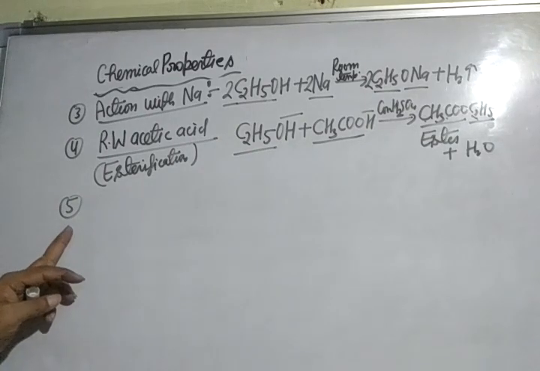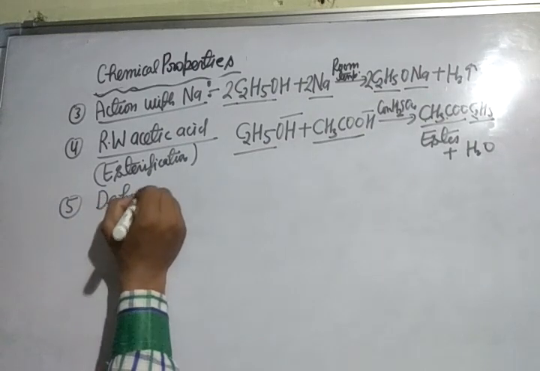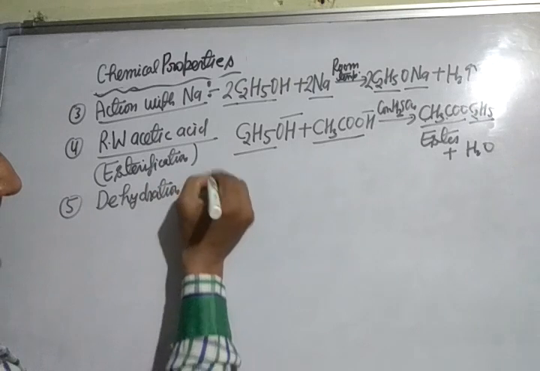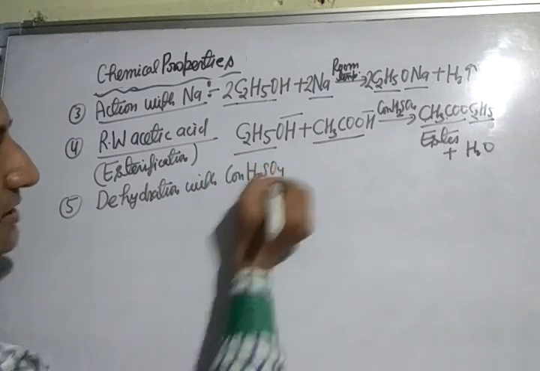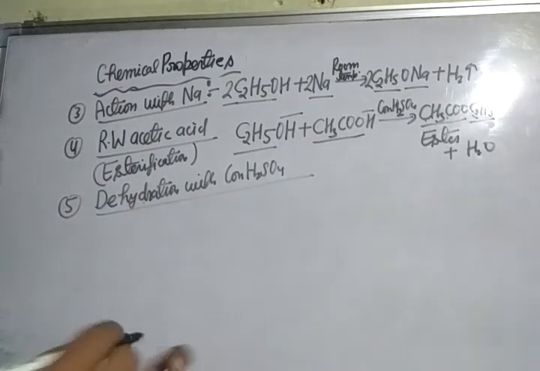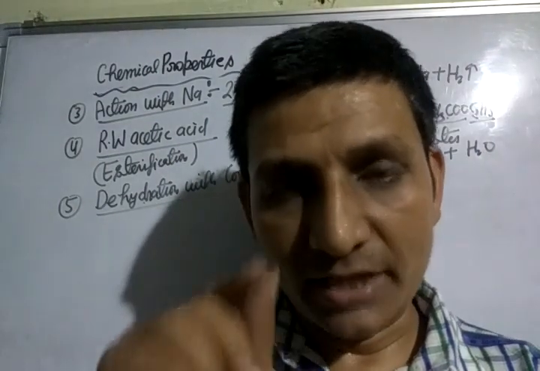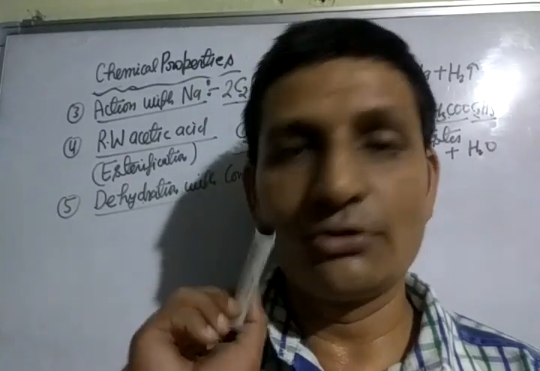Next, number 5 is dehydration with concentrated sulfuric acid. What is the meaning of dehydration here? Removal of water from ethanol in the presence of concentrated sulfuric acid is called dehydration of alcohol.